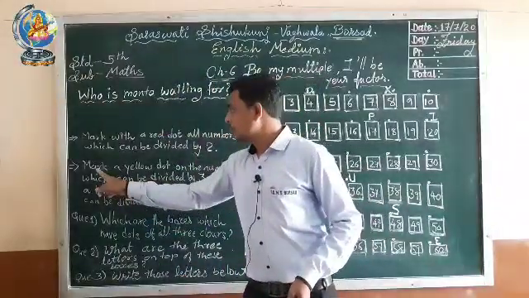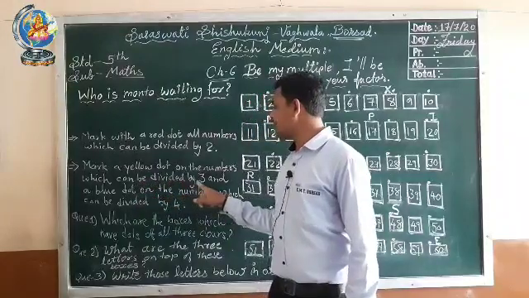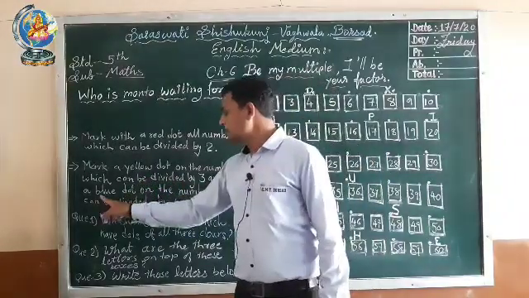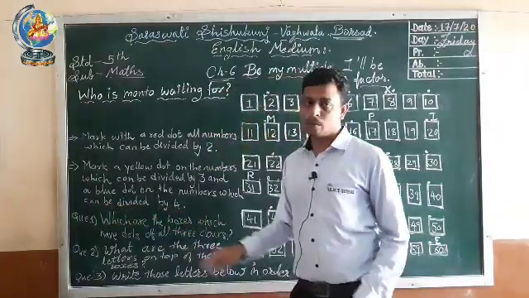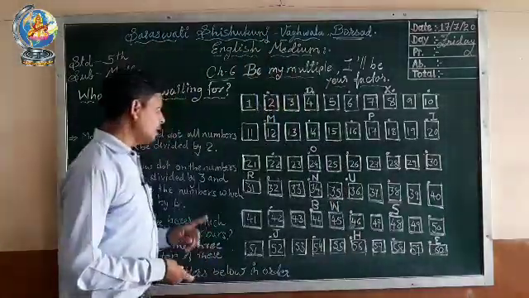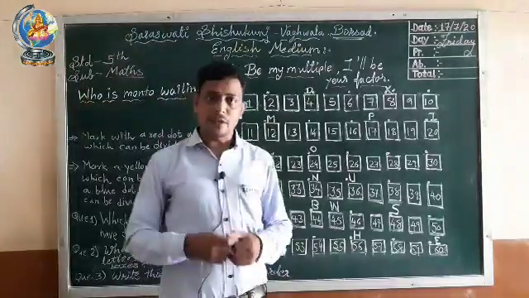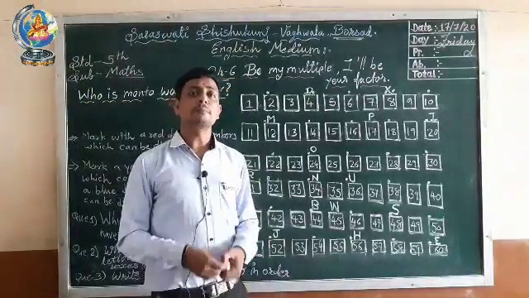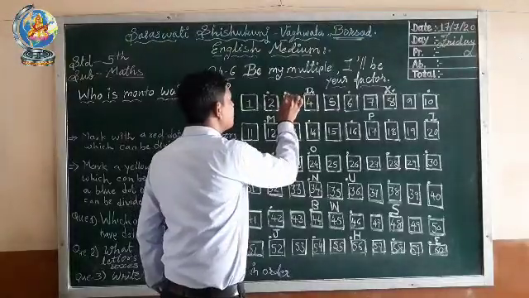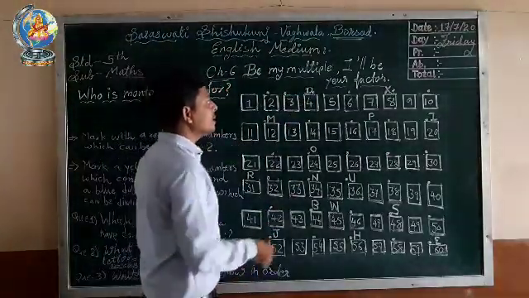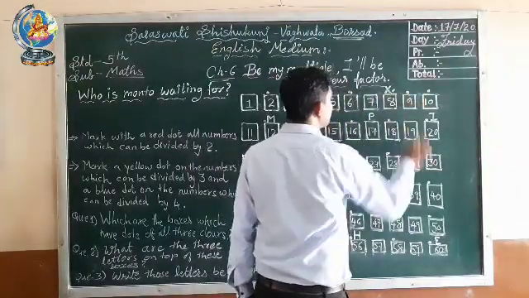Now the next point is: mark a yellow dot on the numbers which can be divided by 3 and a blue dot on the numbers which can be divided by 4. Means we have to use two colors here, yellow for multiples of 3 and blue for multiples of 4. First of all we will find the numbers which are divisible by 3. So 3 is the first number divisible by 3. Then 6, then 9 are divisible by 3.